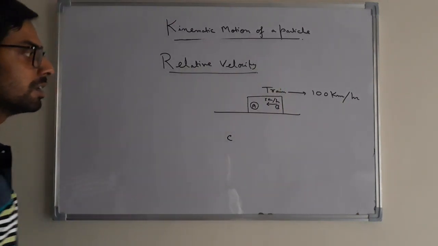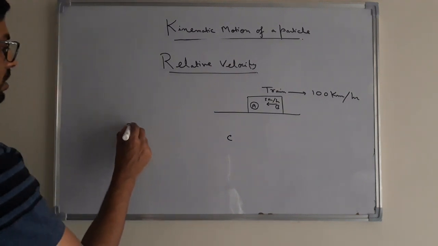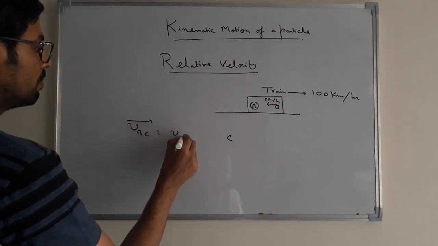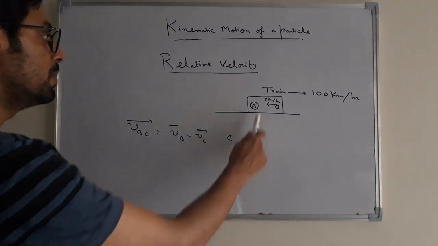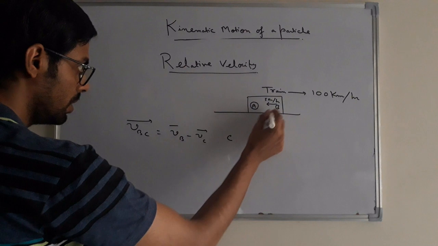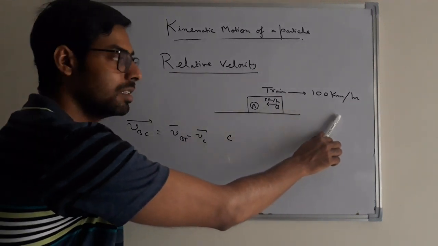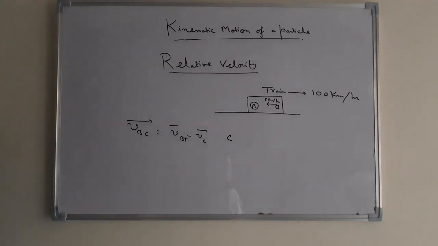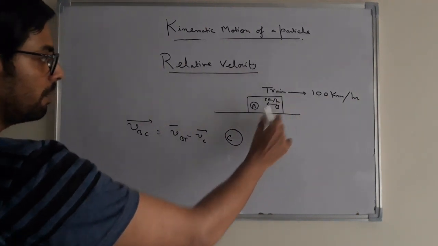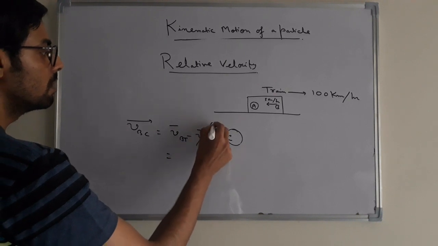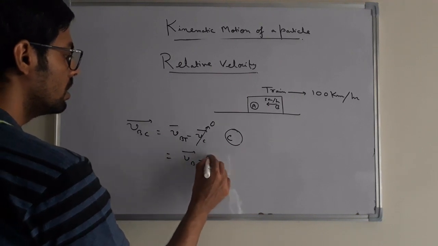Therefore, the velocity of B with respect to C will be velocity of B minus velocity of C. The velocity of B with respect to C will be the velocity of B with respect to the train, plus the train's velocity, minus the velocity of C. And the velocity of C is 0 in this case because this person is standing on the ground, outside this system.